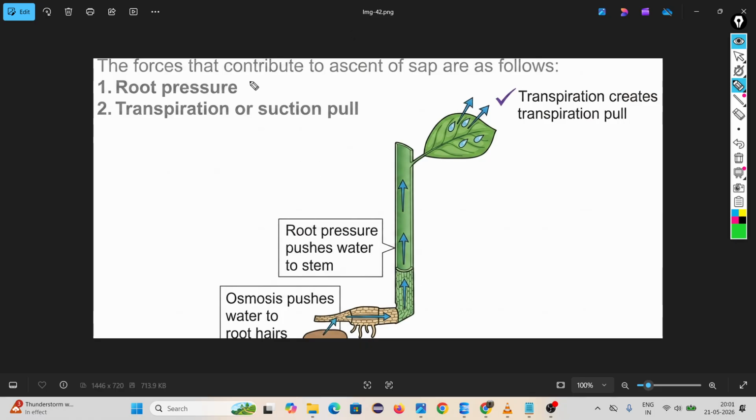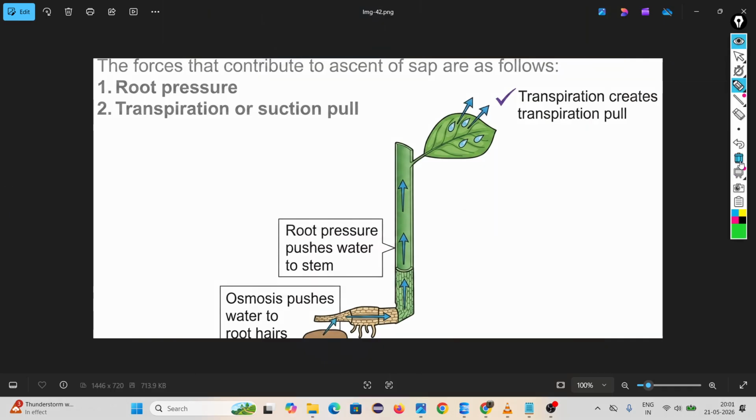Two types of force are acting: one is root pressure, and one is transpiration or suction pull. These are the forces that contribute to ascent of sap, the transportation of water and nutrients through xylem.